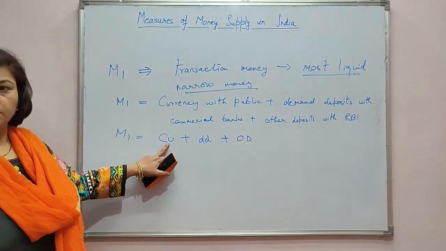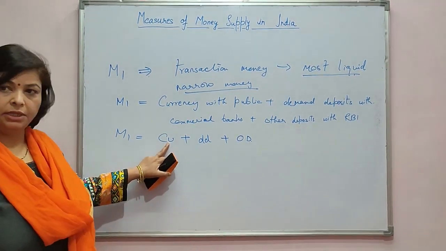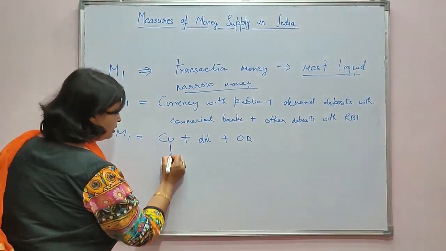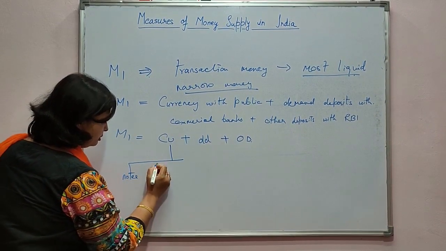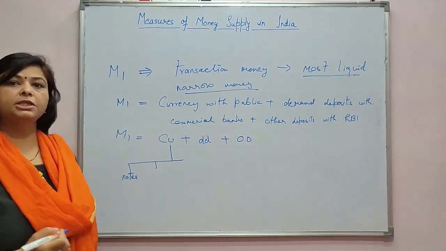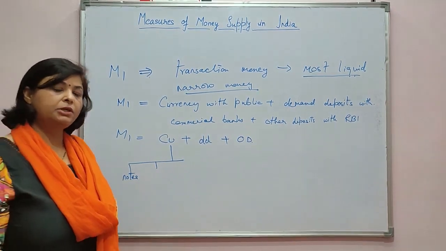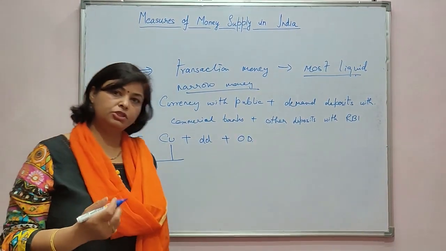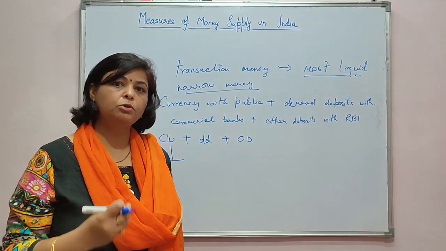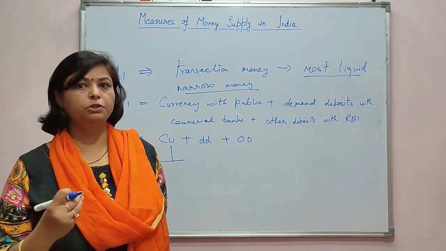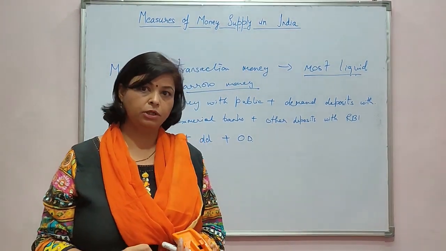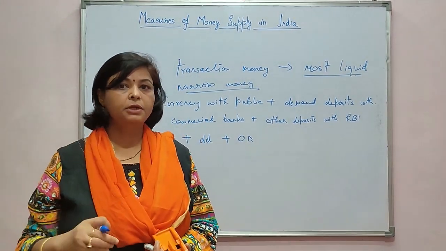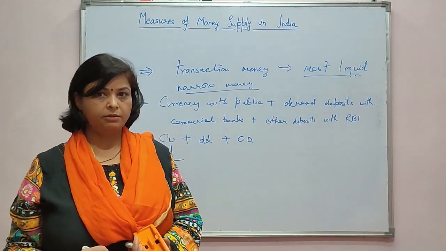Now I'll discuss currency with public. So currency with public consists of notes, that is paper notes, which are published by RBI. There are several denominations of notes like 1 rupee note, 2 rupee note, 500 rupee note, 2000 rupee note. Except the 1 rupee note, all other notes are published by the RBI.